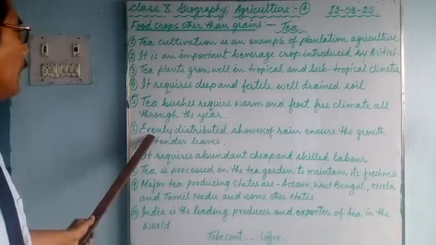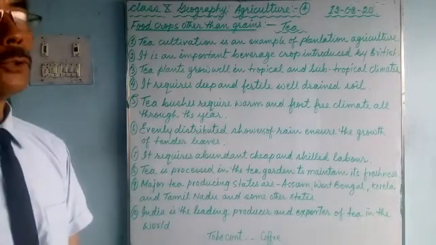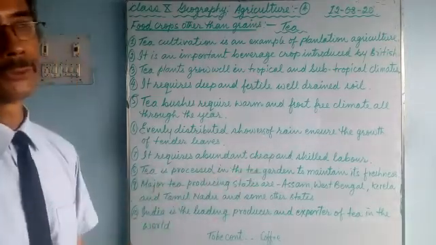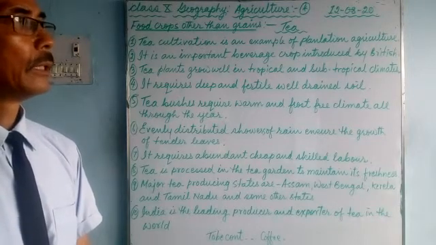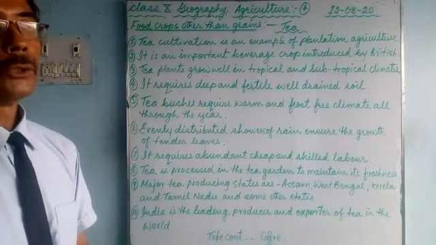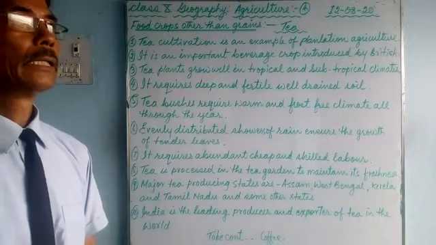So evenly distributed showers of rain. Good shower of rain is required to ensure the growth of tender leaves. Wherever there is a failure of rain or monsoon, it has to be irrigated through sprinklers.